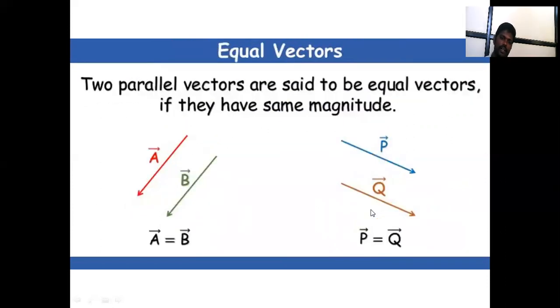Next is equal vector. Two parallel vectors are said to be equal vectors if they have the same magnitude. Means A bar is 5 meter and B bar is also 5 meter, then they have equal magnitude. Similarly, P bar is 5 meter and Q bar is also 5 meter. These vectors are also called equal vectors.